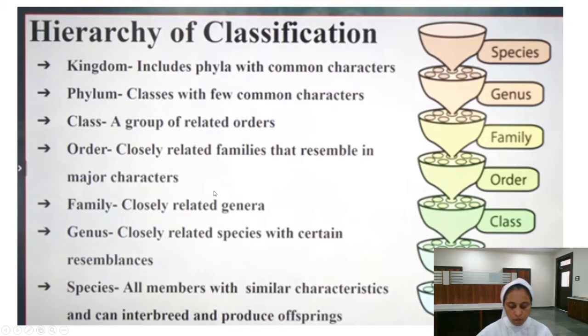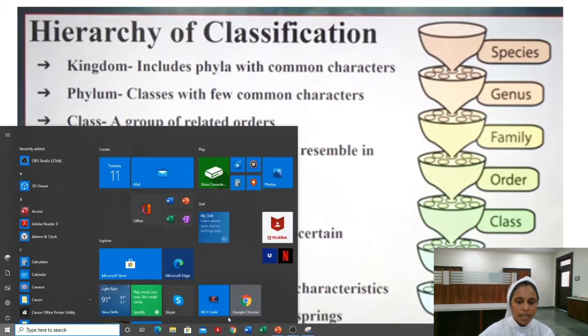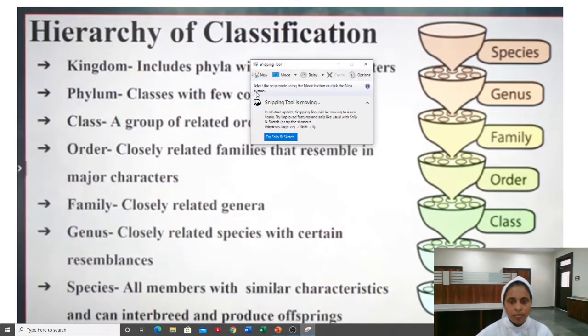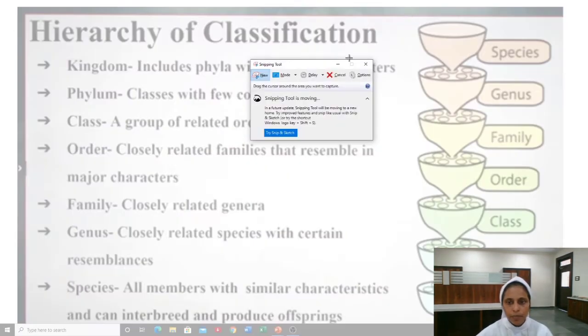So please don't lose your patience. It is a very, very interesting topic, and also in the 9th class it carries a lot of weightage. So I want to draw your attention towards it. Once again I will explain the hierarchy of the classification. So let's see here.